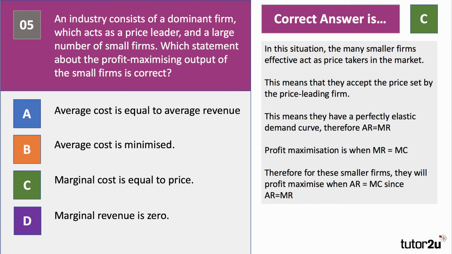They're basically selling as much as they can at the price set by the dominant firm, and therefore their average and their marginal revenue curves will be the same. A firm profit maximises where marginal revenue equals marginal cost, and therefore for smaller, price-taking firms, they will profit maximise where price equals marginal cost. AR equals MC because AR equals MR.